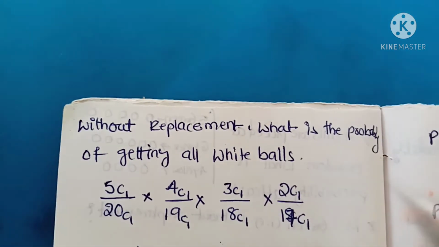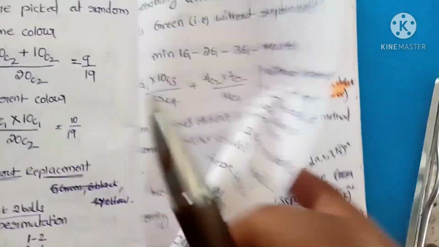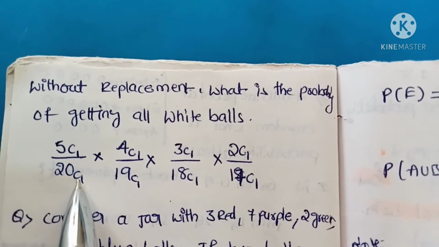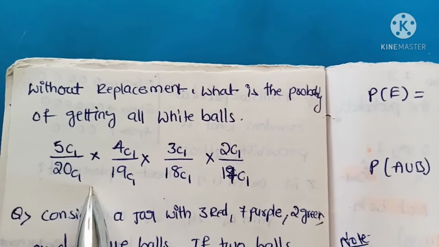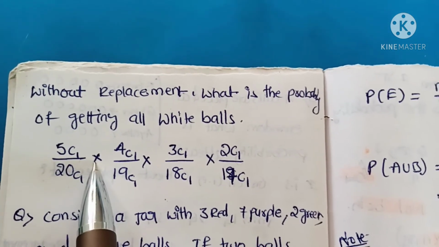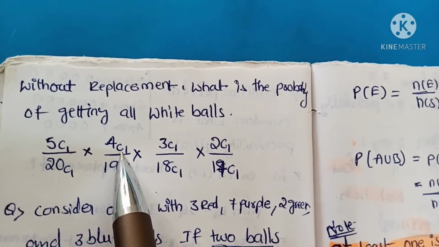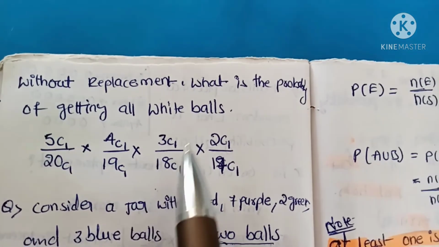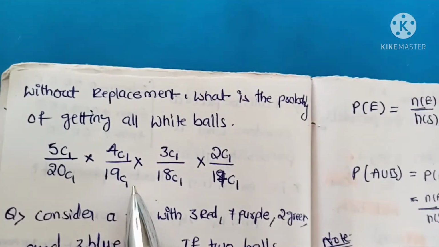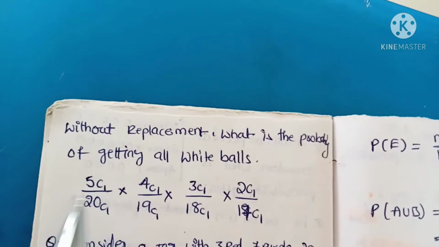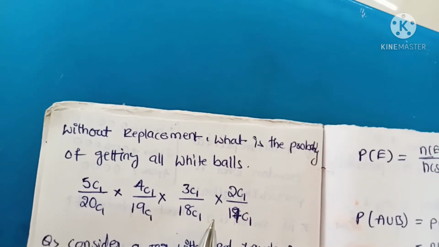This type of question is done like this. All white balls: we have totally how many white balls? I have 5 white balls. We need to pick one by one. First of all, 5 out of the total, which is 20. 20C1, first one ball we need to pick, out of 5 we need to take 1. Without replacement, remaining we have 4 white balls, so 4C1, out of the remaining 19, since one ball is already drawn. So 1 by 969 is the answer.